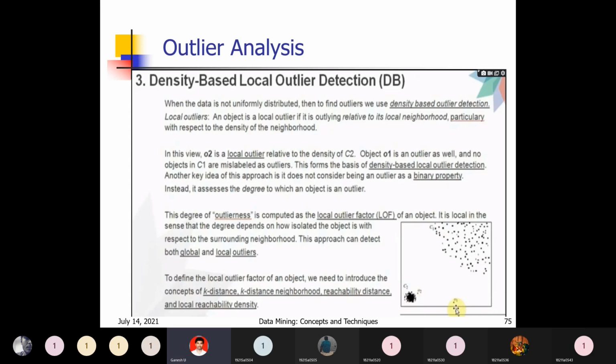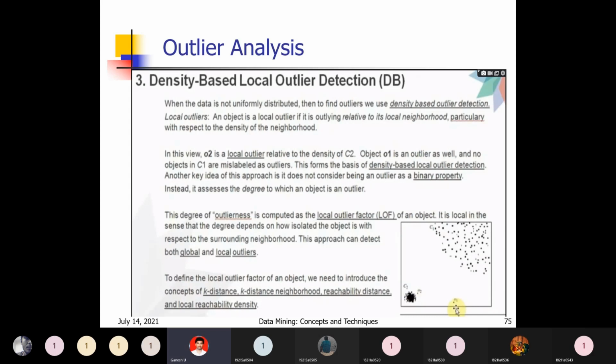This approach can detect both global and local outliers. Two terms are very important here: what is a global outlier, and what is a local outlier? A local outlier means O2 is an outlier to cluster 2 only. Why? Because it is away from cluster 2, where all elements are very near each other. It is at some distance from C2, but when compared with C1, it is nearer to C2. That's why O2 is considered an outlier for C2 only.